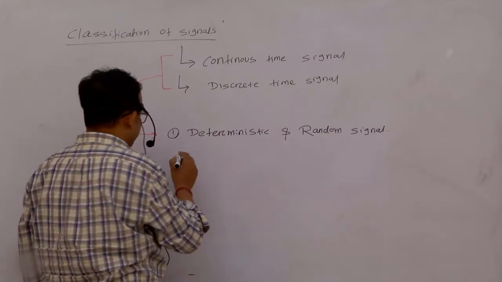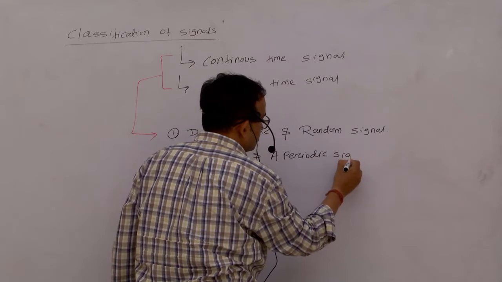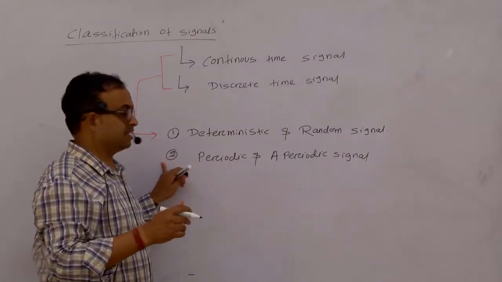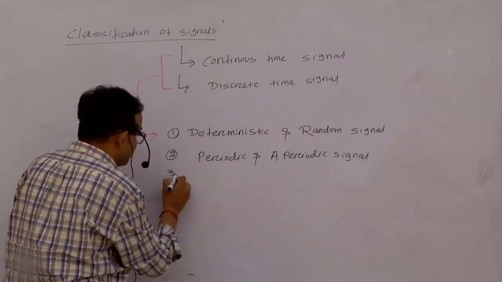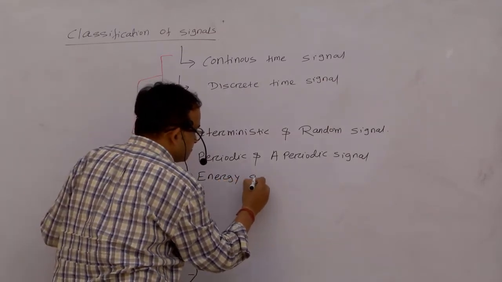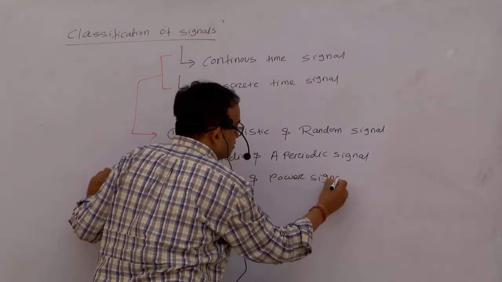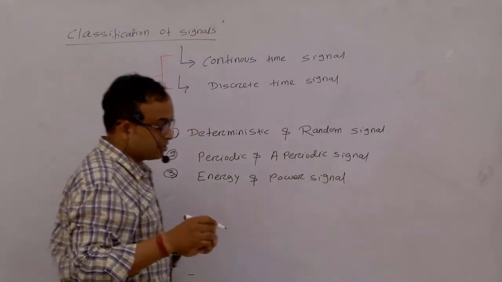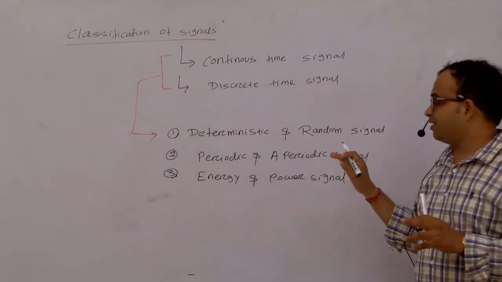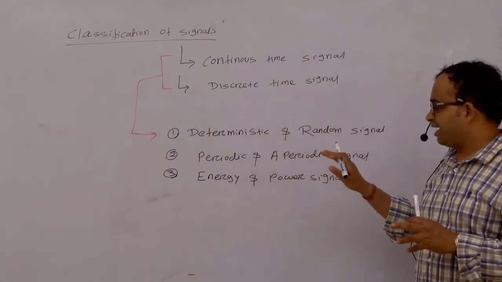The second classification is periodic and aperiodic signal. Similarly, the third classification is the energy and power signal. So we'll see one by one. First is deterministic, non-deterministic signal, then periodic, aperiodic signal, then energy, power signal.